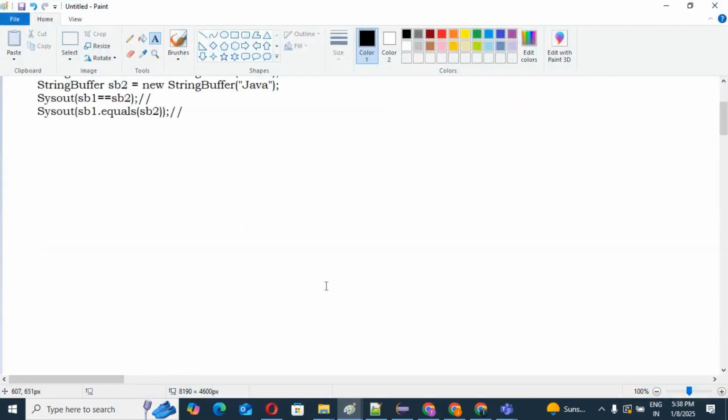Guys, see. In this video, I am going to explain what is the exact difference between creation of these two string objects. Let's see. First, concentrate.